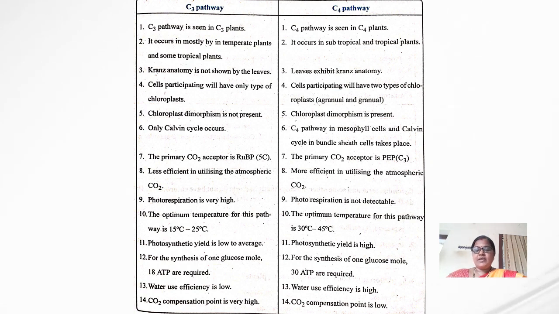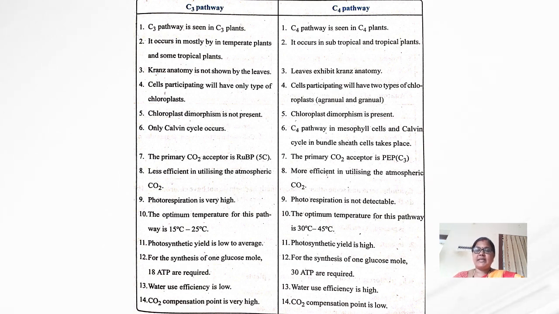In the C3 pathway, photorespiration is very high, and in the C4 pathway, photorespiration is not detectable, it is not present.